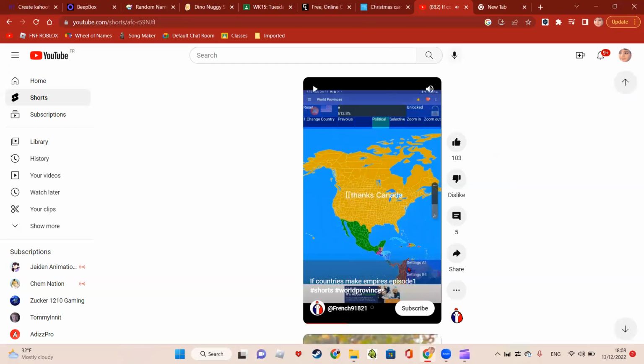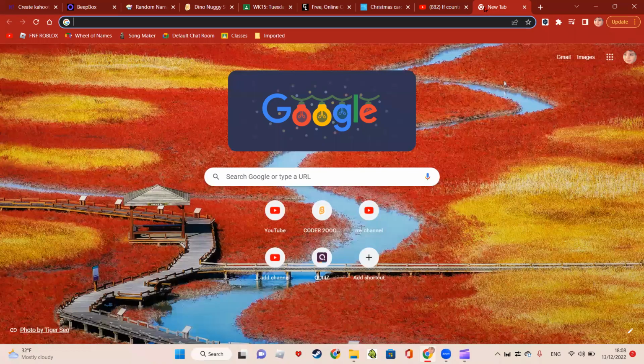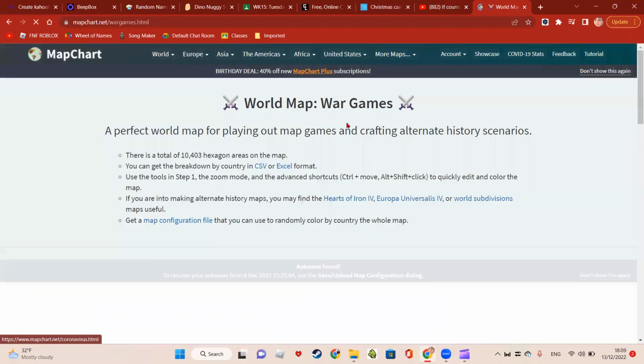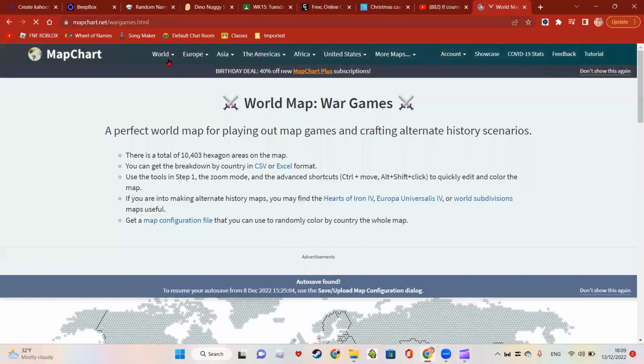Most of them use this app called World Provinces, but it's only for Android, and I don't have an Android. So today we're going to be doing that, but more fledged out, and not just text to speech, but in reality, an actual voice. Anyway, so here's our map.